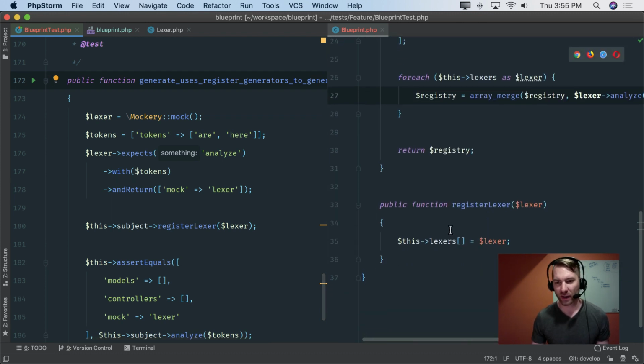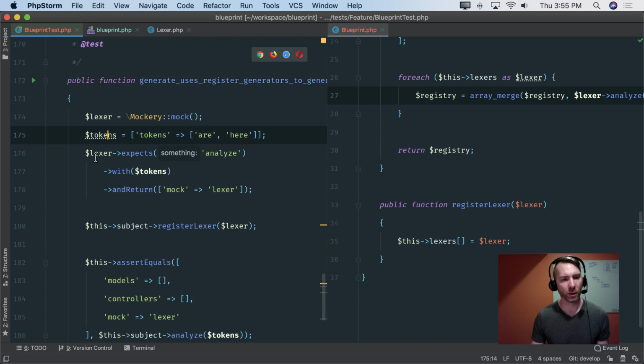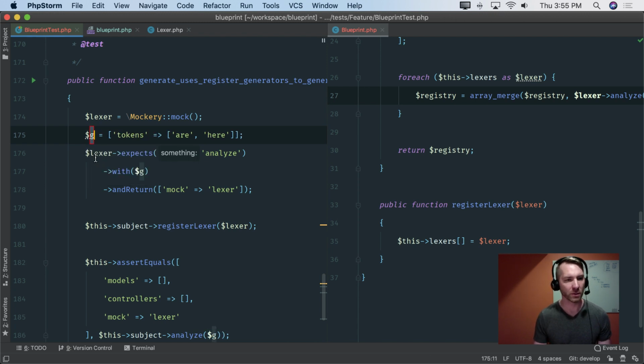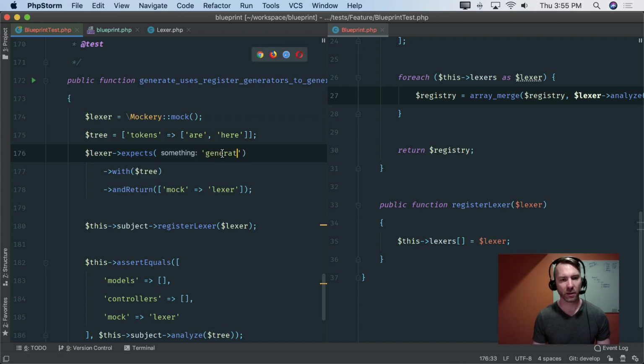It gets the registry, basically. And so let's call that, so it won't be tokens anymore, so let's just change all this. So let's do just these code occurrences, I think. And let's do registry for now, or tree. I think I've been calling it tree. I just want to be specific. And this will be generate.